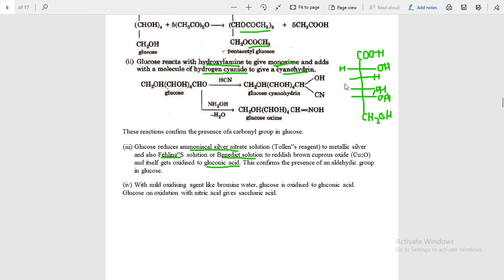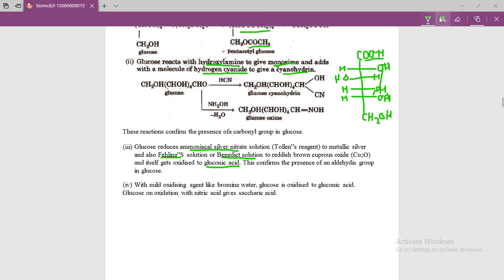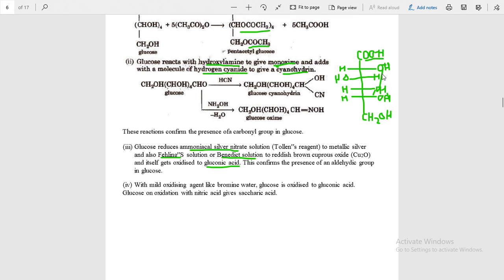H, here is OH, here is H, here is H. This aldehyde part is oxidized into a carboxylic group, and this is the structure of gluconic acid.